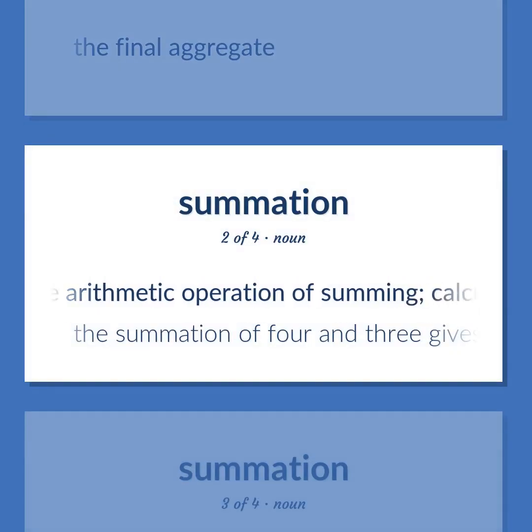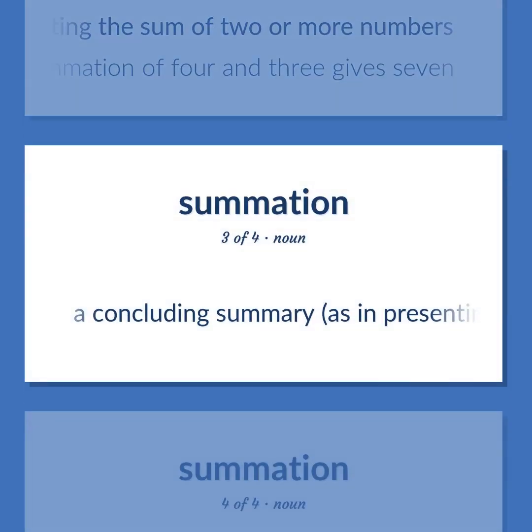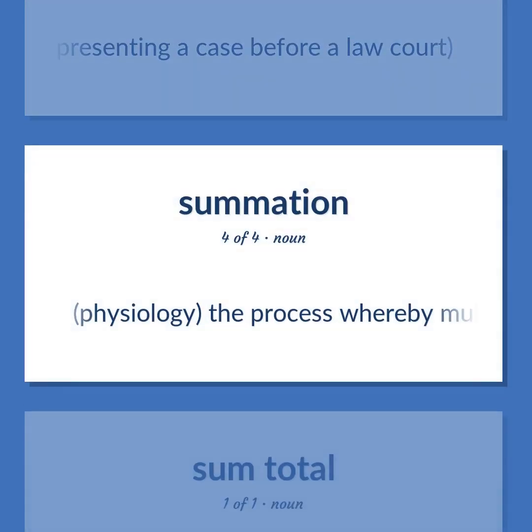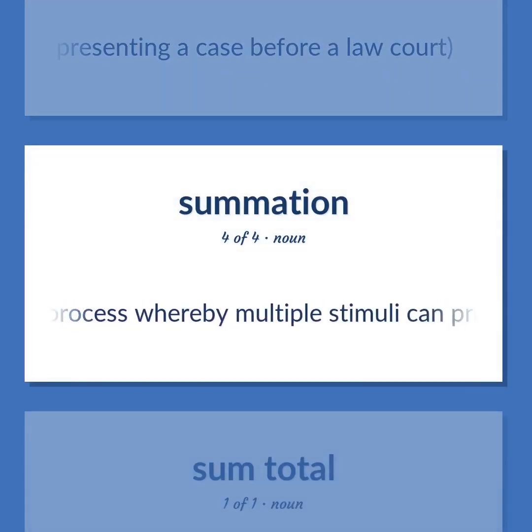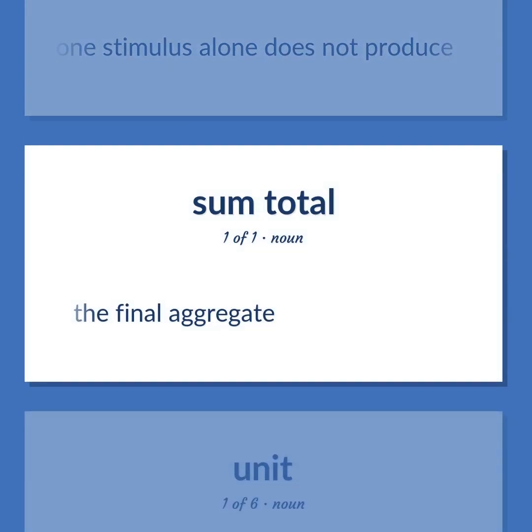The arithmetic operation of summing. Calculating the sum of two or more numbers. The summation of 4 and 3 gives 7. A concluding summary, as in presenting a case before a law court. Physiology. The process whereby multiple stimuli can produce a response, in a muscle or nerve or other part, that one stimulus alone does not produce. The final aggregate.